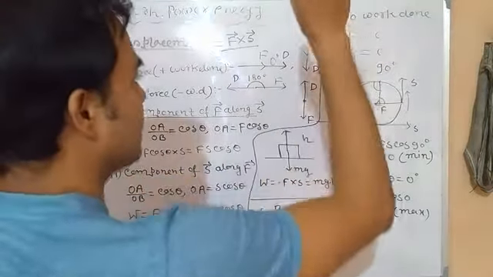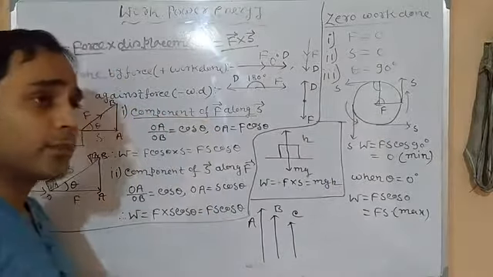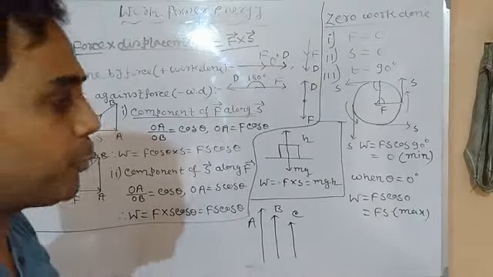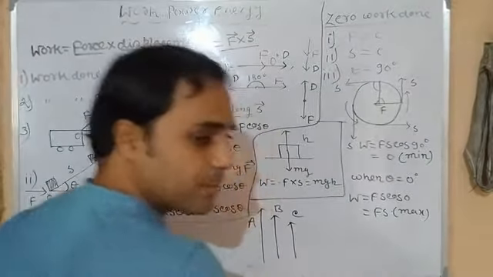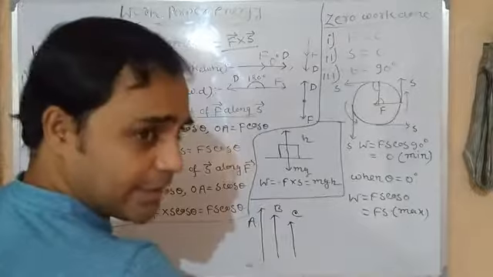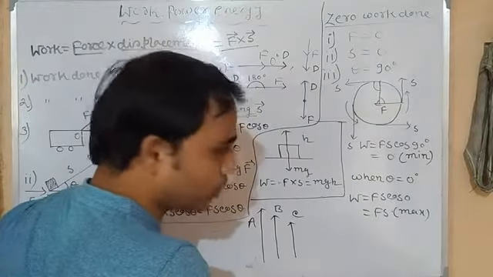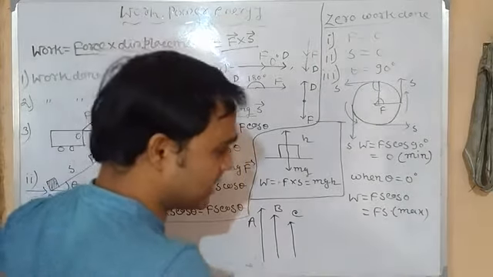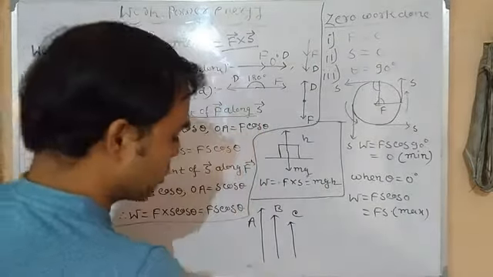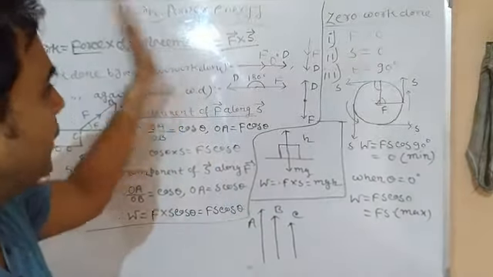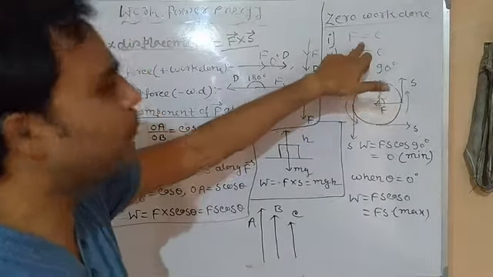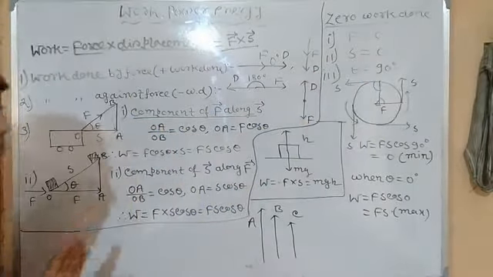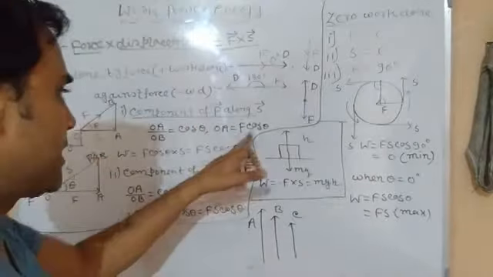So does it mean that since we have learned about work done, whenever we apply force, work is done? No. If we push the wall, is there any displacement? In spite of an immense amount of force, nobody will be able to move this wall by a single inch. So this is zero work done, since in spite of application of force, displacement is zero. And if we don't apply any force, work done will obviously be zero. Theta is equal to 90 degree: you can clearly see cos 90 is equal to 0.